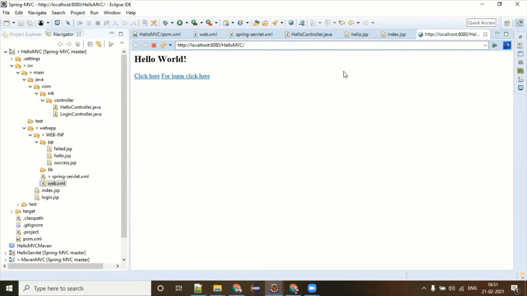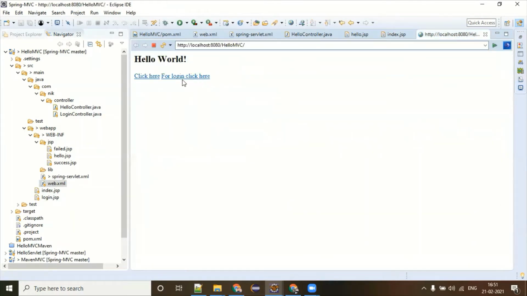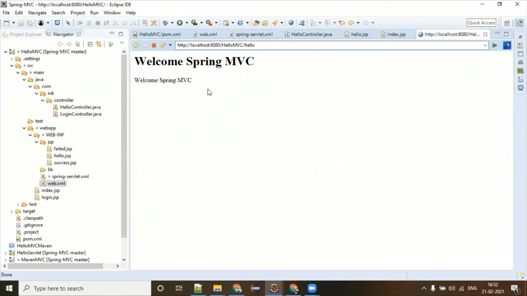Well, now here are two configurations. Click here, and for login, click here. So look at this index.jsp code. If you click here, it is going to hit the URL pattern called hello. Okay, so let's click on this one. The moment I click here, I'm able to see "welcome Spring MVC. I am from controller", and the output is coming to you.